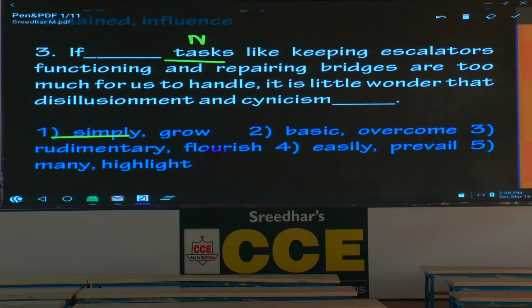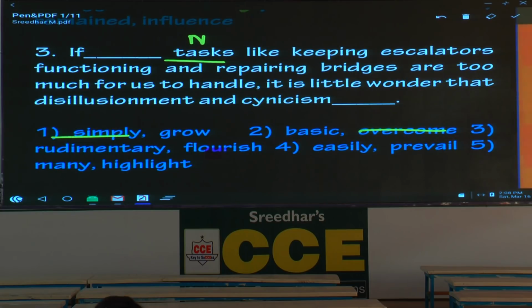Overcome. It doesn't go with this context. It is not correct. Please underline overcome or strike it off. Rudimentary, that's a good word. Please underline the word rudimentary. Rudimentary means basic or primitive or primary. Write 3 words, basic or primary or primitive. Rudimentary approach, rudimentary practice. So rudimentary tasks, basic tasks.